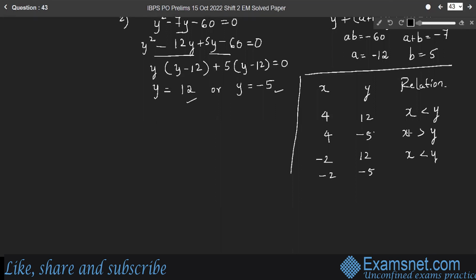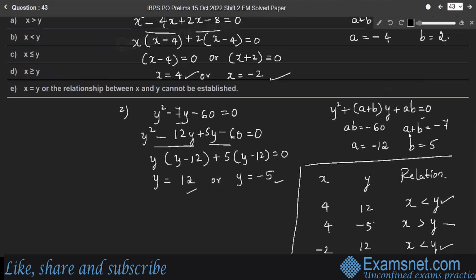Right? Therefore, x is greater than y. So in two cases, x is less than y. In the other two cases, x is greater than y. Therefore, the relationship between x and y cannot be established. Right? Option E is the right answer.